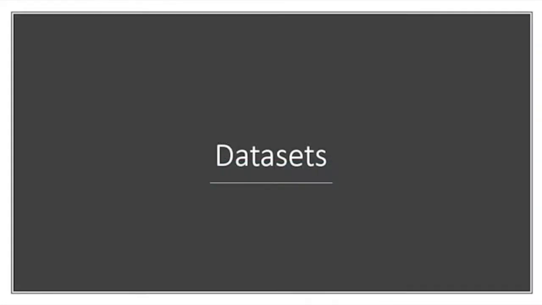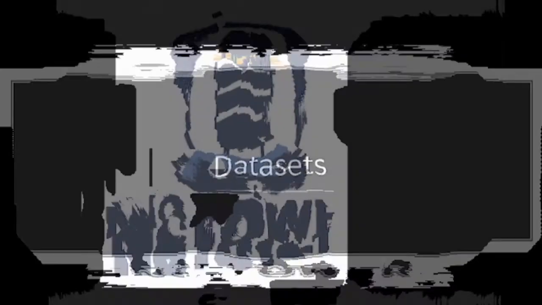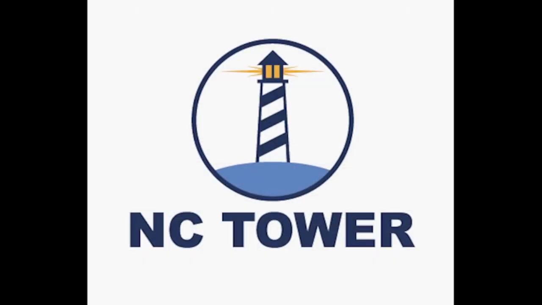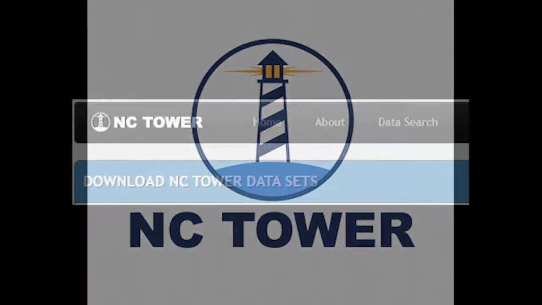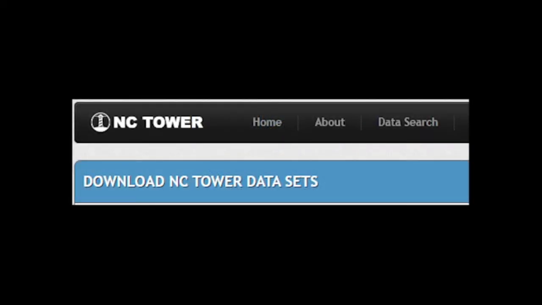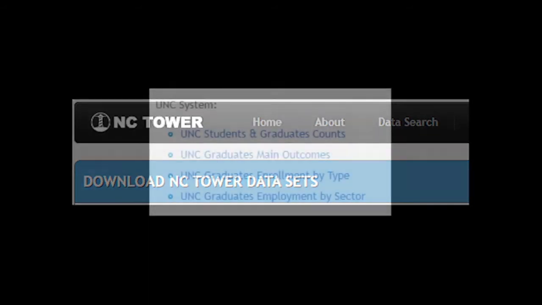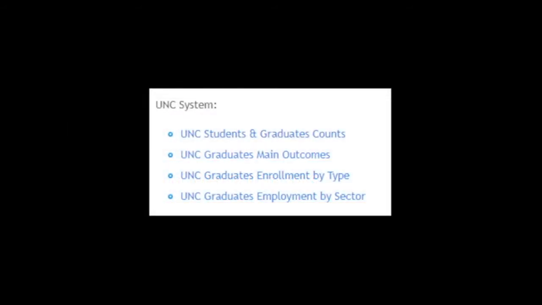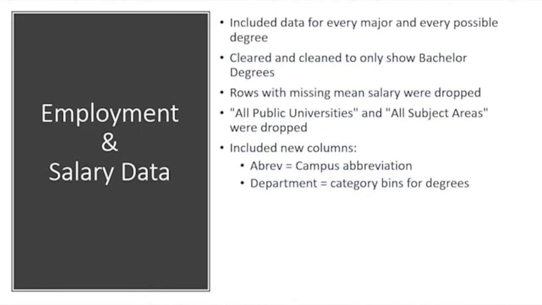For our project, we were able to gather our data from NC Tower. NC Tower is a web-based delivery system providing aggregate information on students who attended public universities and community colleges in North Carolina. This data includes programs of studies, degrees attained, further enrollment, and wage and employment information. For our project, we used two datasets that provided the primary information regarding the employment, salary, and degrees attained. We cleaned them to only show bachelor's degrees, as that was the degree we were most concerned with.